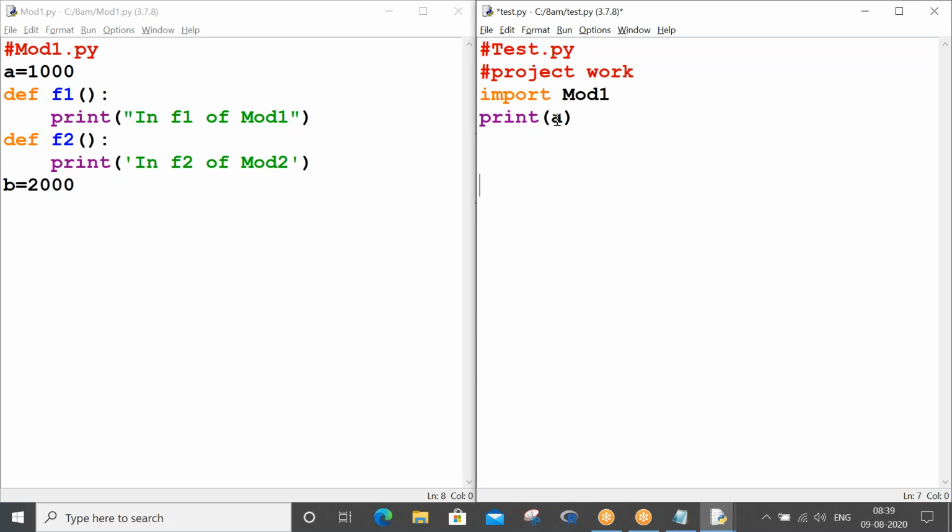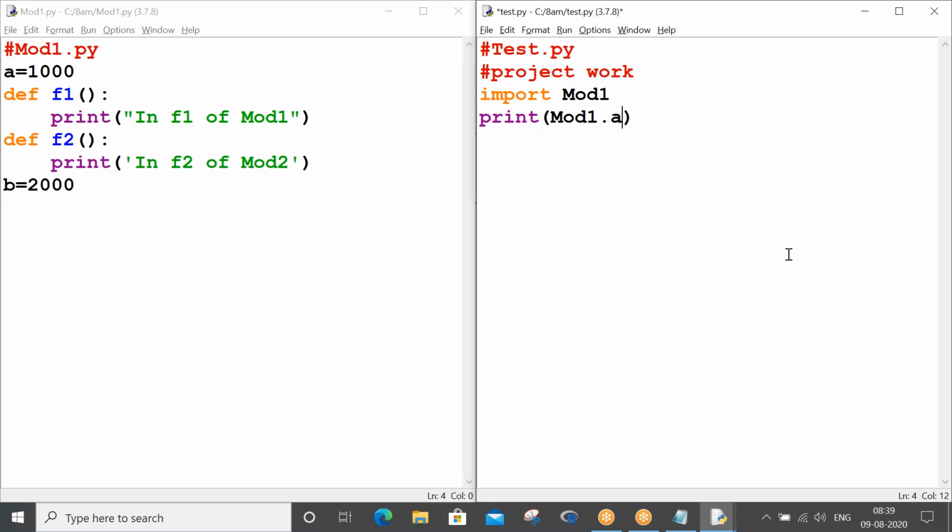Why, sir? Listen carefully. Whenever we do a normal import, you have to call your module properties with a prefix, putting the module name first.